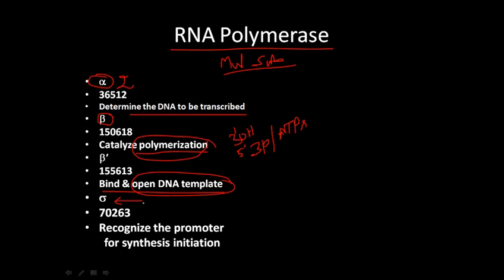And we also have the sigma factor. So what is this sigma factor? Sigma factor recognizes the promoter region. What do we mean by this promoter region? The promoter region is actually a very important region which signals the cell to start transcription. It gives a signal to start. It is normally not the start point itself, but it gives a signal to start.